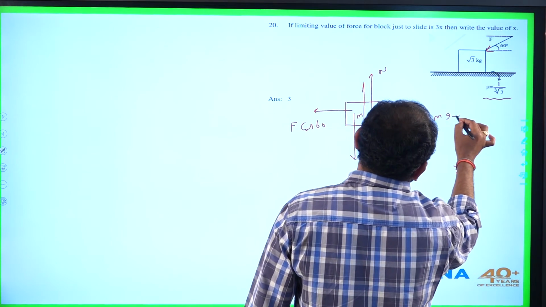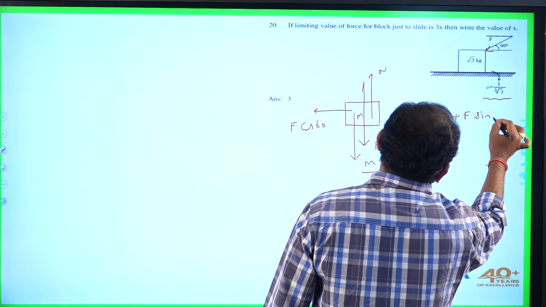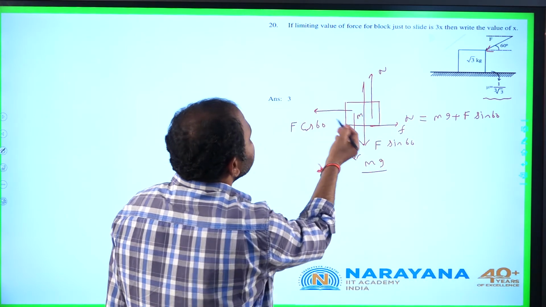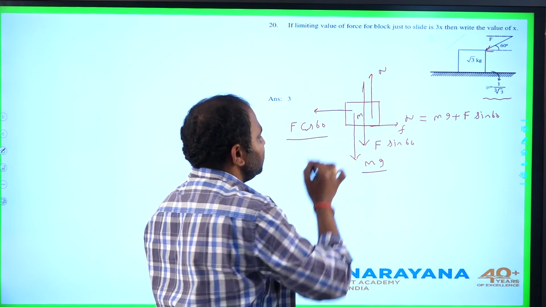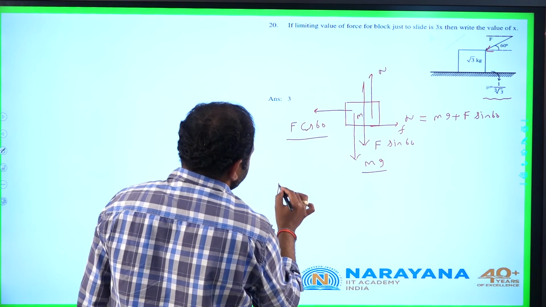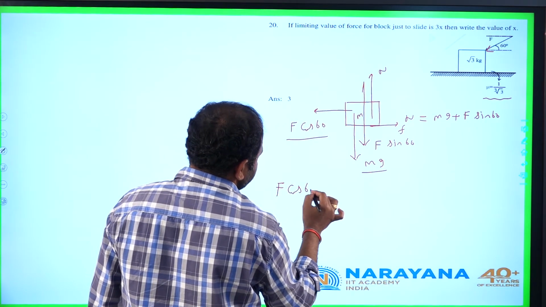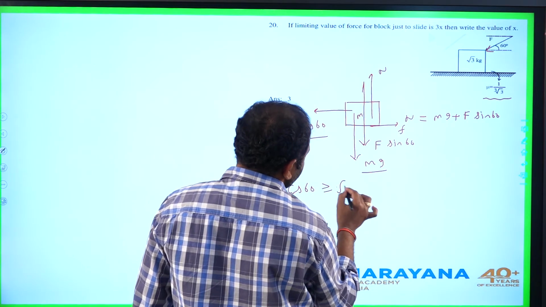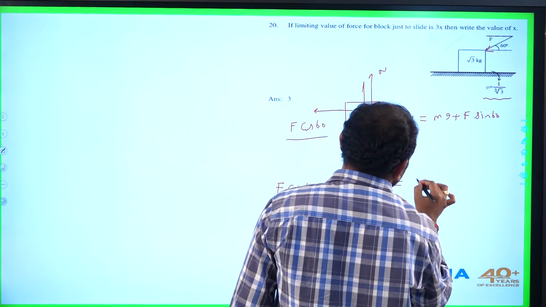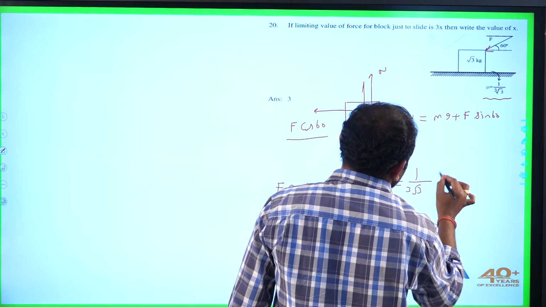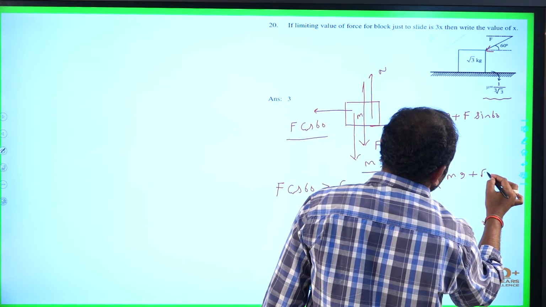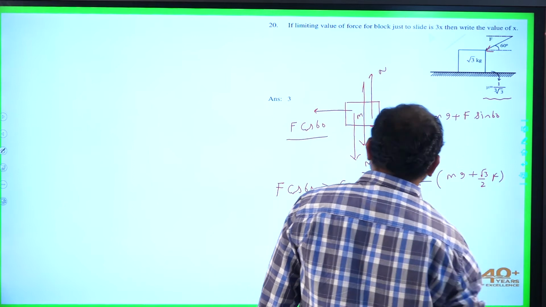So this is mg plus F sin 60, and this is the direction of frictional force. In order to displace the block, applied force F cos 60 should be greater than the limiting friction. Limiting friction is, first of all, F cos 60 greater than or equal to F limiting. This is mu times the normal force. Mu is 1 by 3 root 3 times the normal force, which is mg plus F sin 60, root 3 by 2 times F.